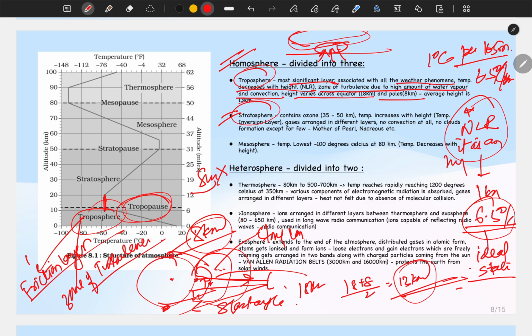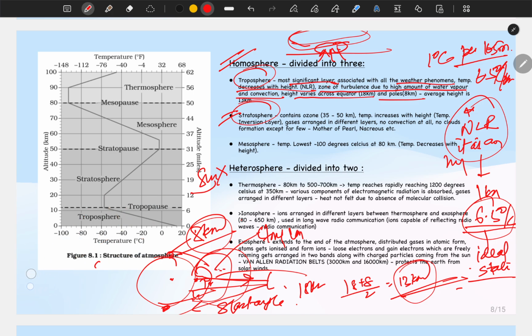Now suppose there is one lid, you know, that prevents something from going out. That lid is tropopause. That means whatever water will rise, whatever convection will rise, they won't go to stratosphere, they will just graze the surface of tropopause and then descend somewhere. Okay, so nothing escapes tropopause. It acts like a lid.